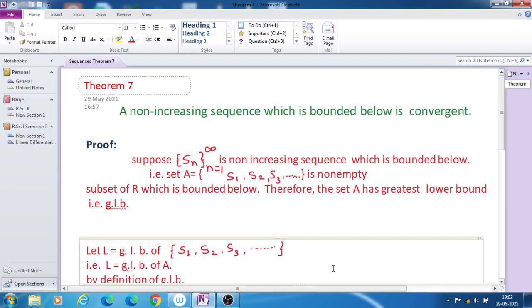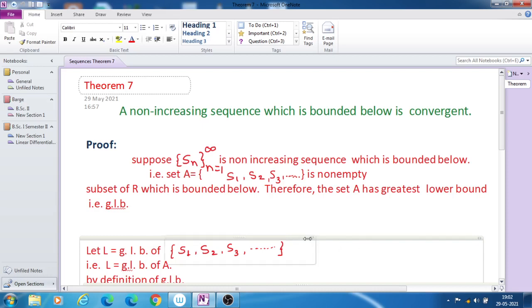Today we see the next theorem, that is Theorem 7. The statement of the theorem is: a non-increasing sequence which is bounded below is convergent, or a decreasing sequence which is bounded below is convergent. So we know the increasing sequence and decreasing sequence.